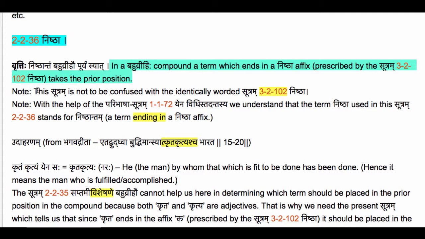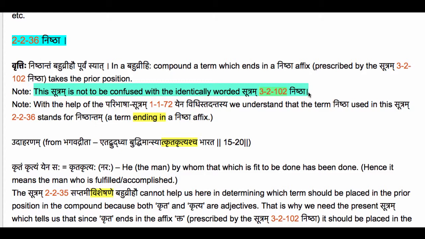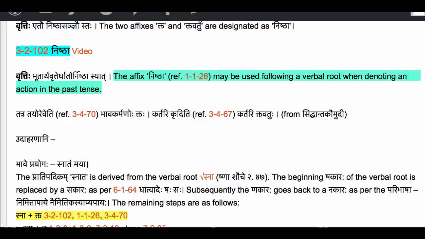Very simple sutram. The note here says that this sutram is not to be confused with the identically worded sutram 32102 Nishtha. That sutram also we have studied. That sutram says the affix Nishtha may be used following a verbal root when denoting an action in the past tense. So these two rules, 32102 and 2236, are identically worded, but their topic is completely different. So please do not confuse these two.